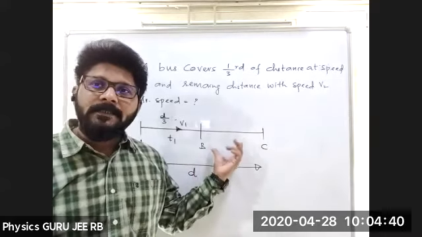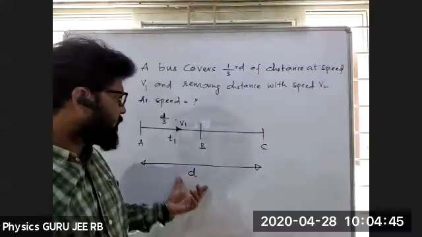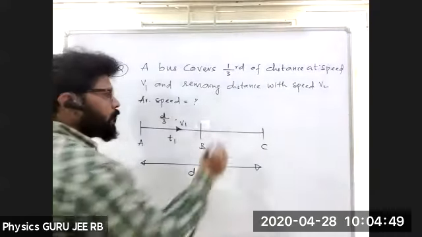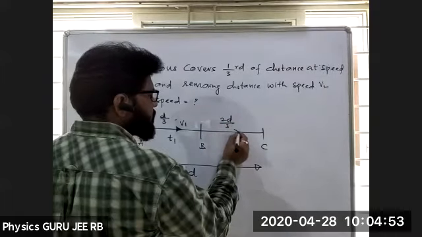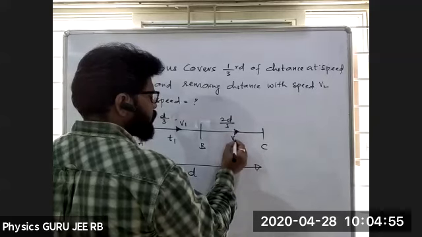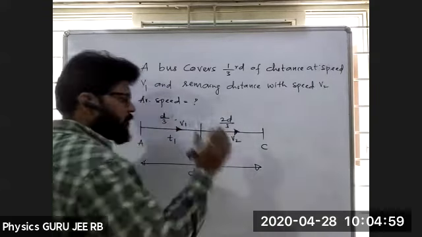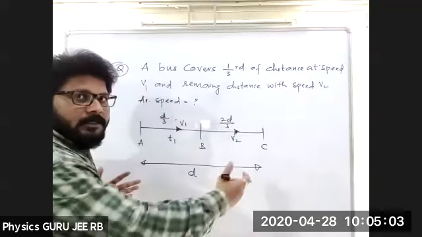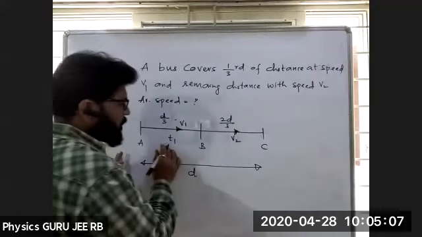The last batch, somebody was unable to calculate the remaining distance. If this is D and this is D by 3, what is this distance? 2 by 3. Very good, 2D by 3. Its speed is V2. So here D by 3 at V1, 2D by 3 at V2. Is it clear? Total distance is what? D. Now let me take T1.